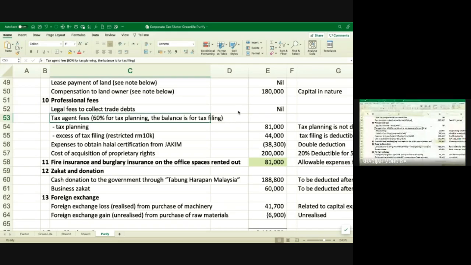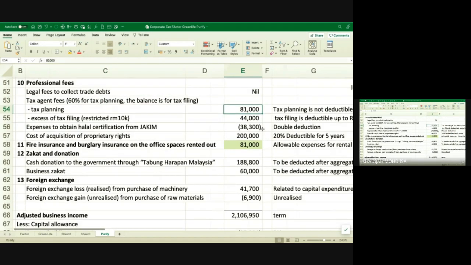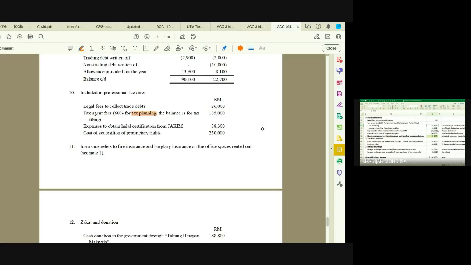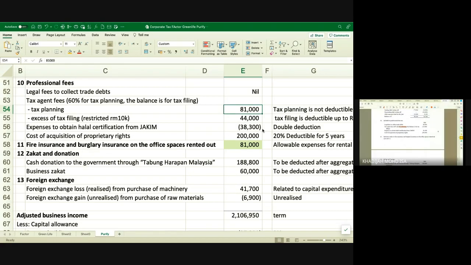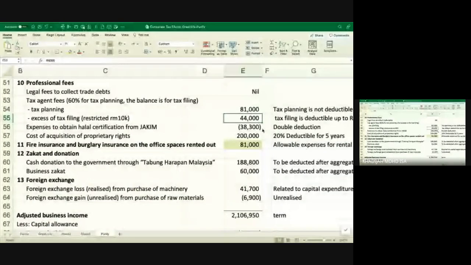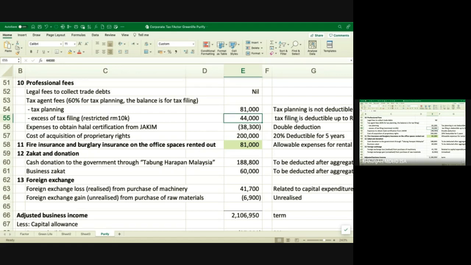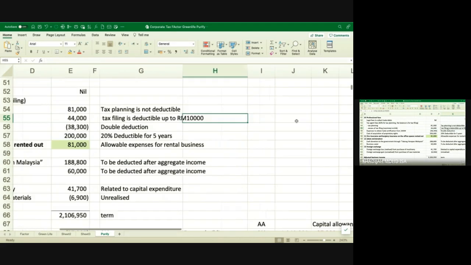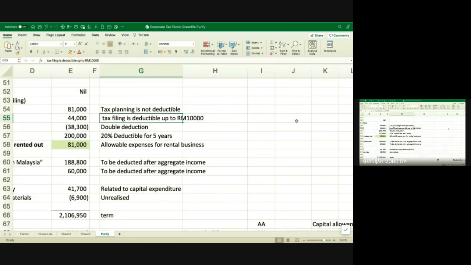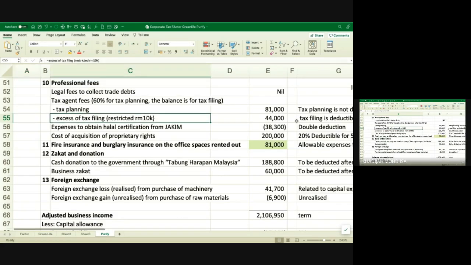So you pick up tax filing. Tax planning, which is the 60%, is 81,000. Sixty percent of 135,000. All right, it's non-deductible, but then the tax filing we only allow up to 10,000. So the balance 44,000 is not allowed. So tax filing we only allow up to 10,000. So anything excess than that is not allowed. So in this case, you have to add back 44,000.